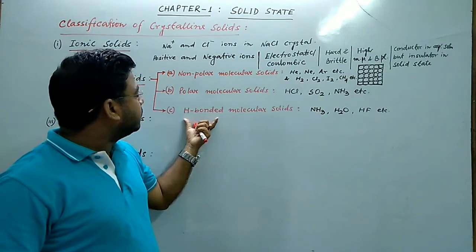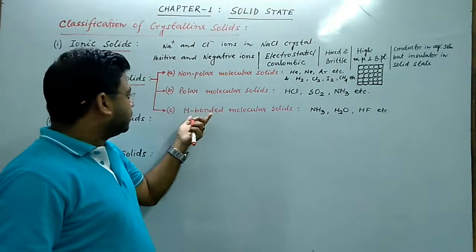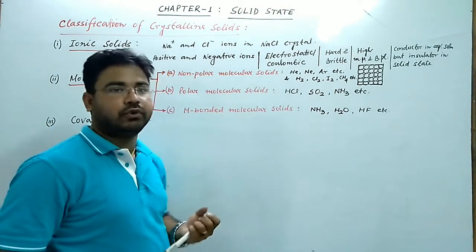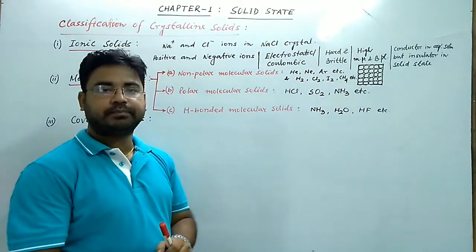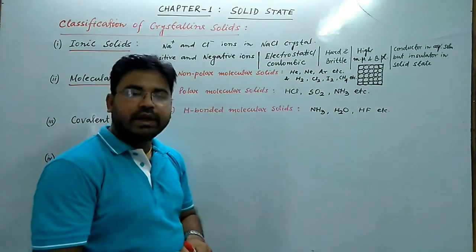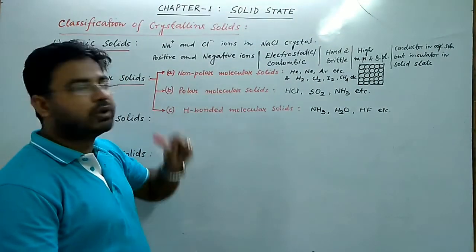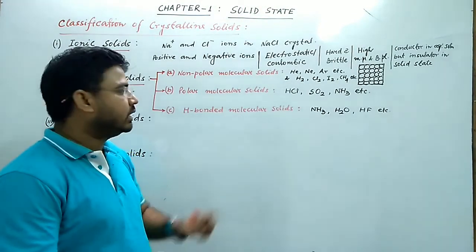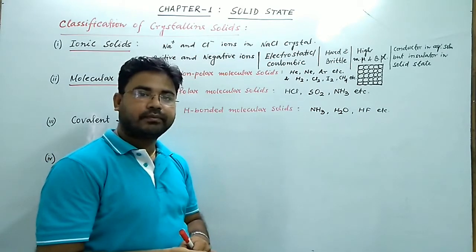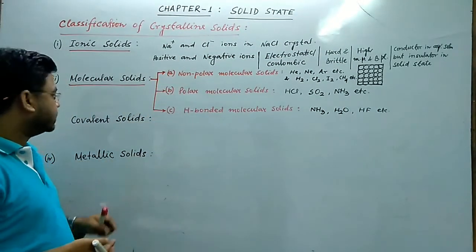So, what are the characteristics of hydrogen bonded molecular solid? The hydrogen bonded molecular solids are soft solids. Their melting and boiling points are comparatively higher than non-polar and polar molecular solids. They also act as insulators. Okay? So that completes molecular solids.